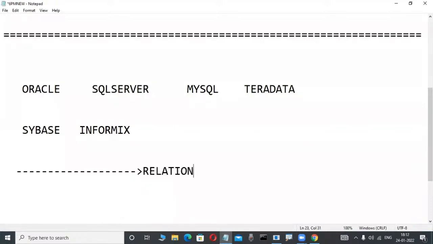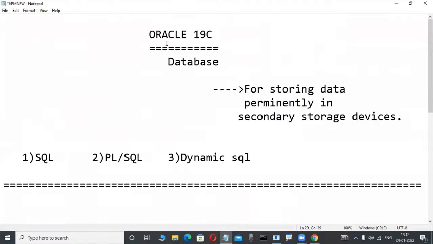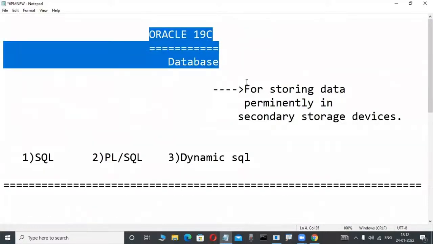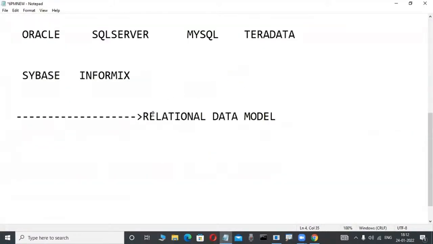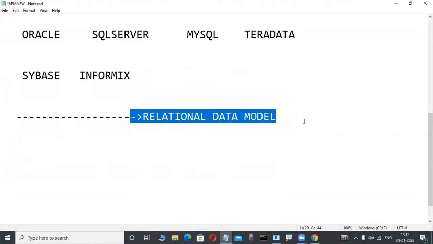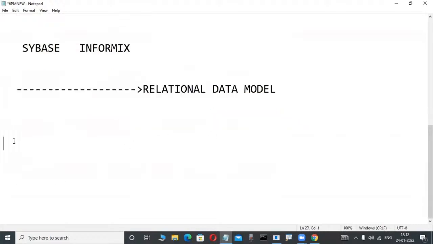Relational data model is a concept. Data model is a concept. Before starting these types of courses or products you are interested to learn, minimum knowledge is required. Now observe here. What is this data model? An easily understandable model. Just data model. What is data model?